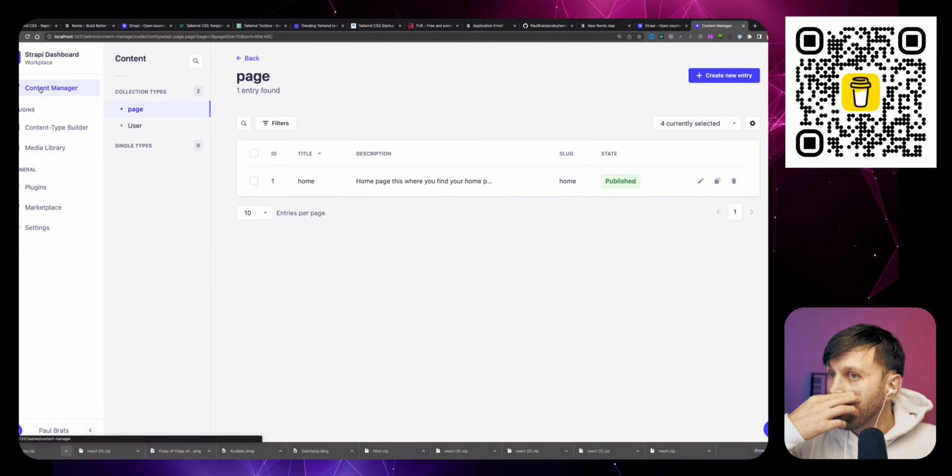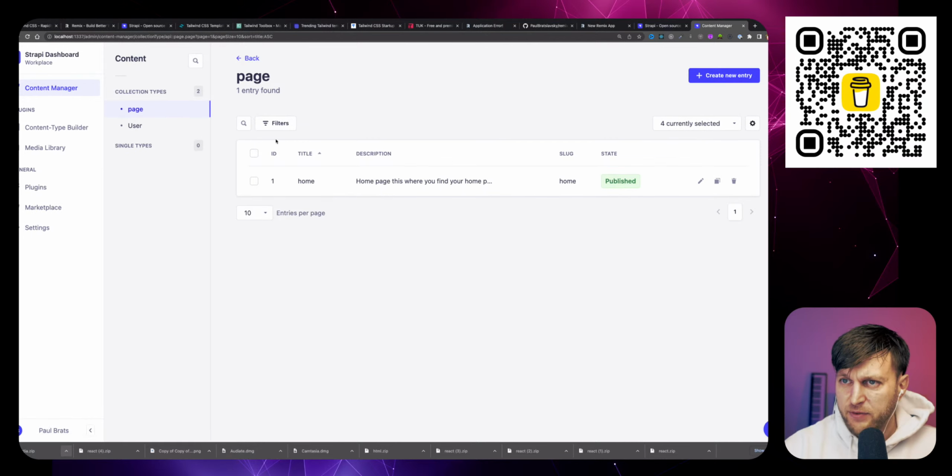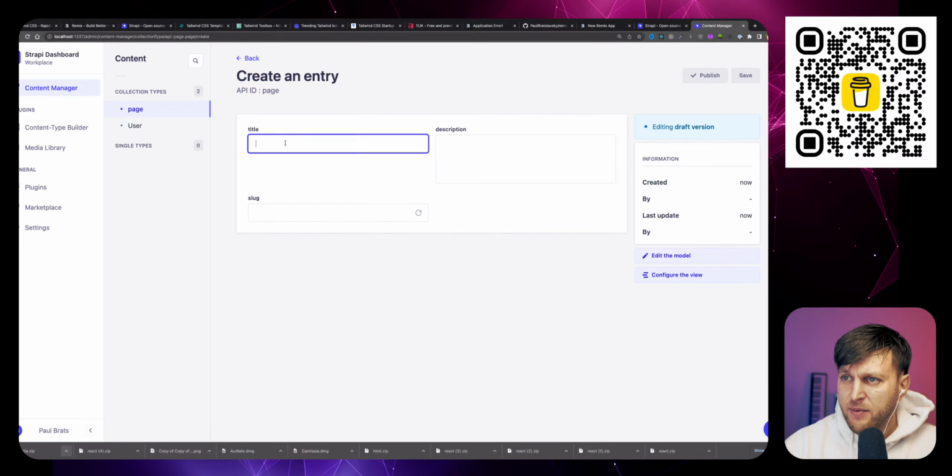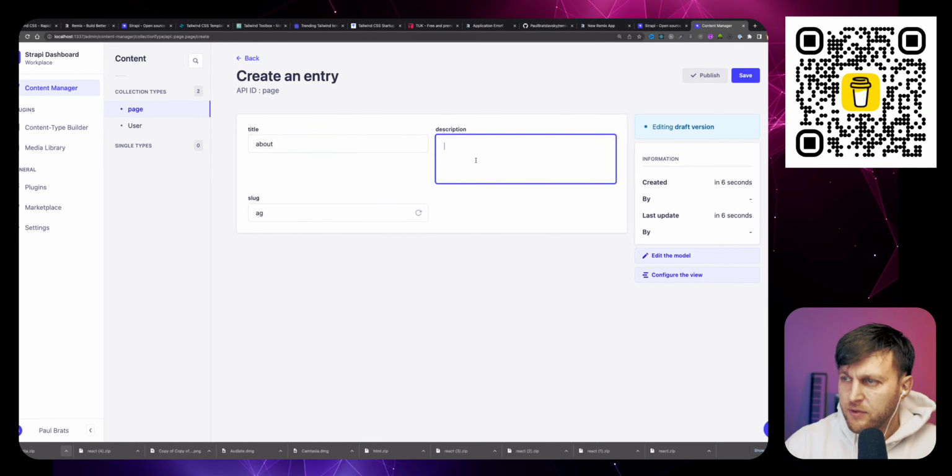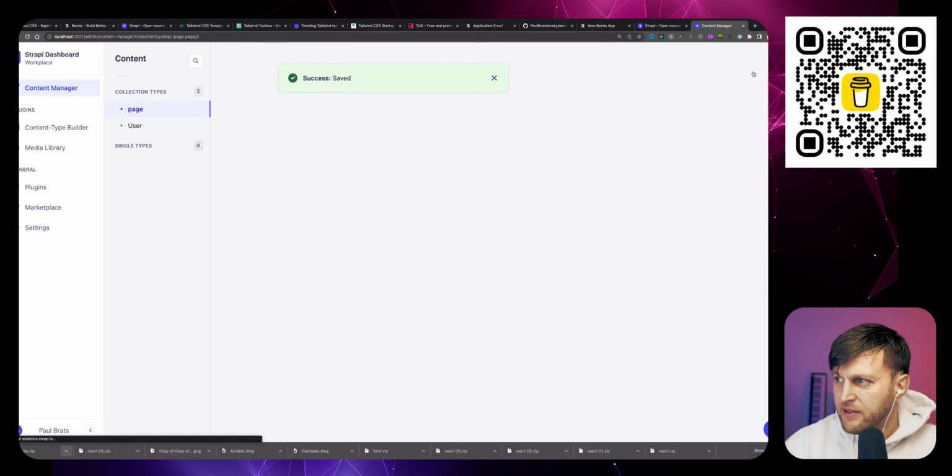And again, right now we're kind of starting at the beginning, but I'll create a starter template for Strapi as well, so we wouldn't have to go through here. But right now I'm going to create another page called About. This is the About page. And then the slug is going to be about, and then save.